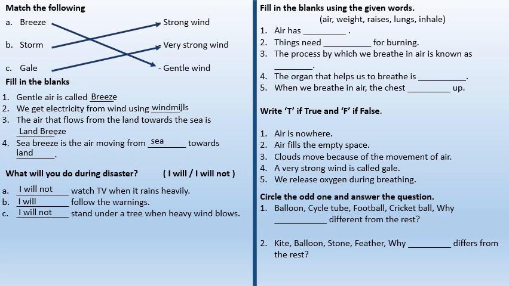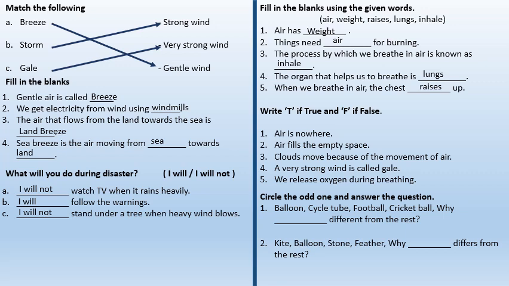Fill in the blanks using the given words: air, weight, rises, lungs, inhale. Air has weight. Things need air for burning. The process by which we breathe in air is known as inhale. The organ that helps us to breathe is lungs. When we breathe in air, the chest rises up.